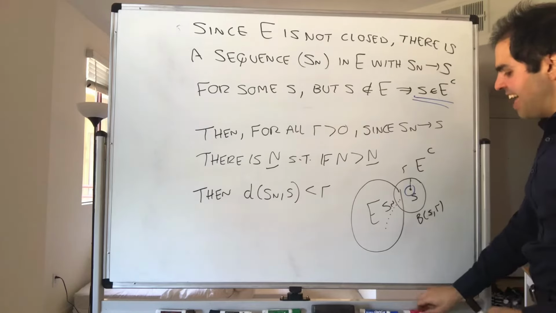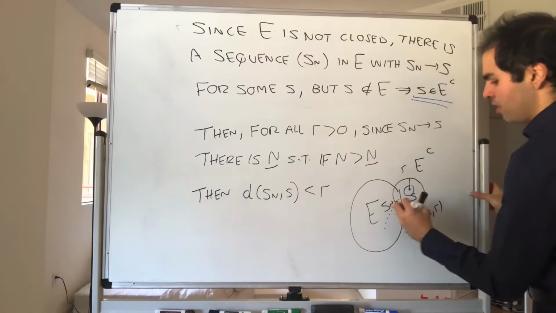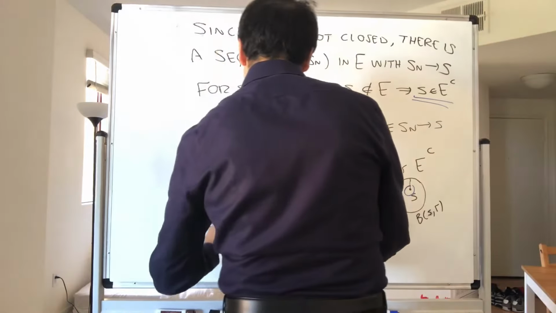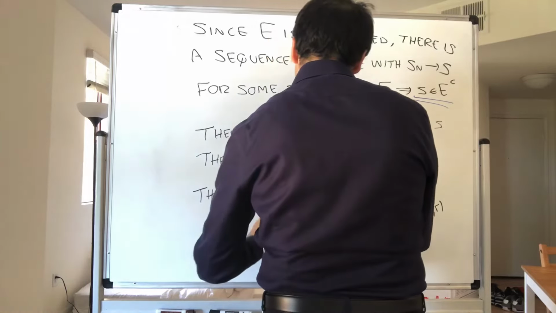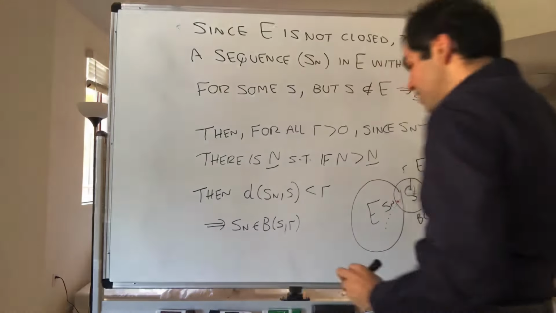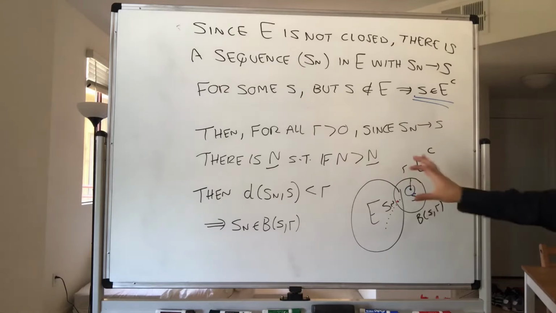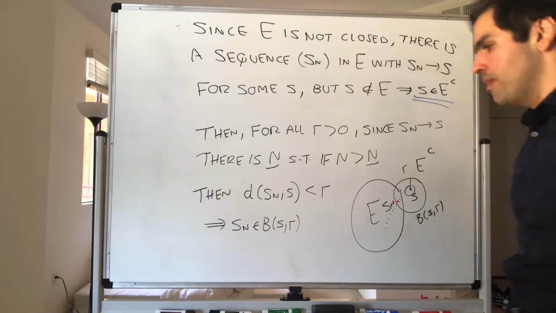It means Sn is actually in that ball, centered at S and radius R. But then this means that the ball cannot be entirely inside E complement.